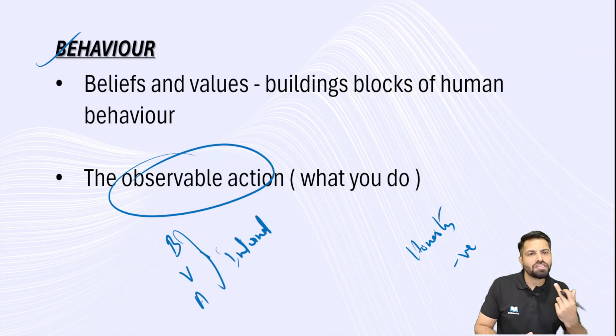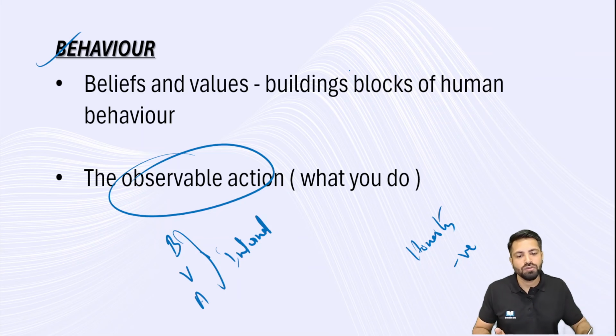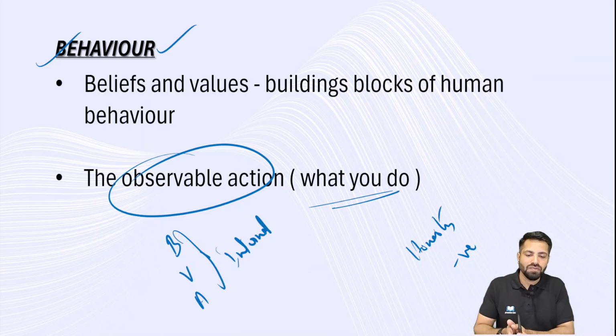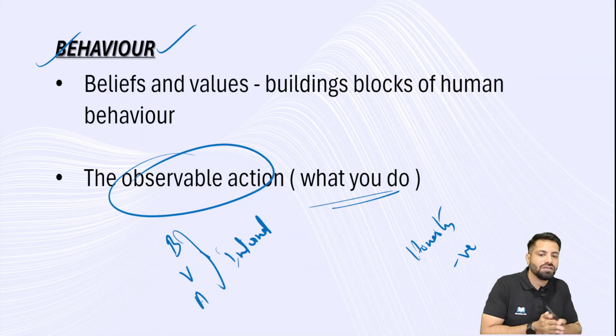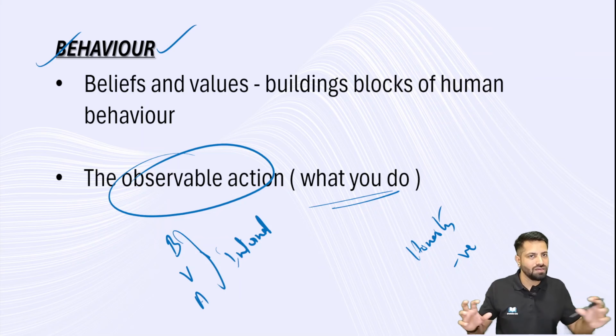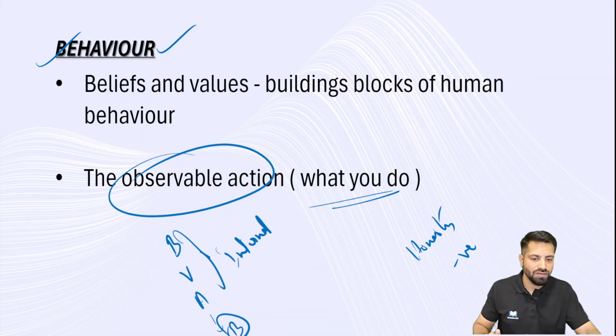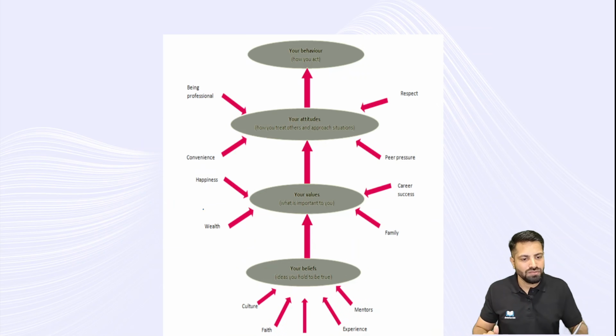It means that I am expressing my attitude. Here it is an external exercise, an external phenomenon. Whatever is internal, belief is in my head, value is in my head, and the attitude is in my head. Now it is expressed through my behavior, right? This is beliefs, values, attitude, and finally behavior. This is the connection between the four. So remember this connection. And you can look at this chart also.